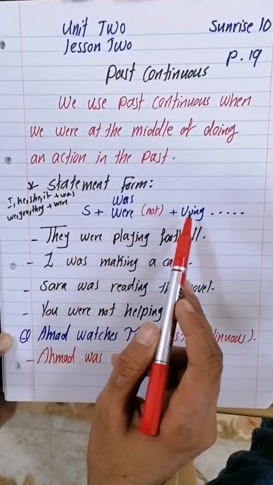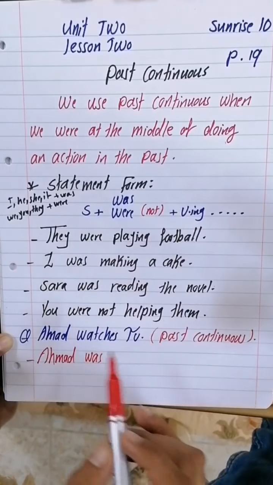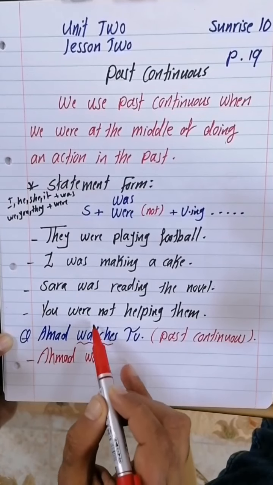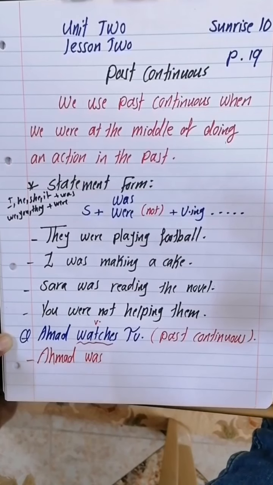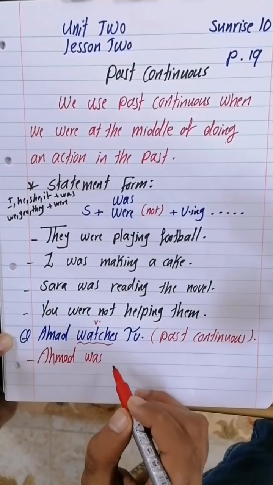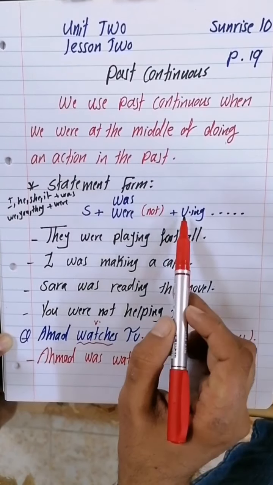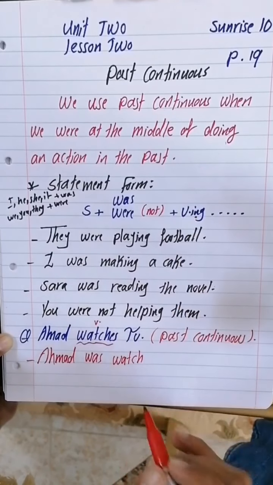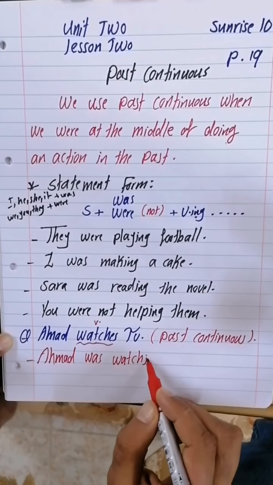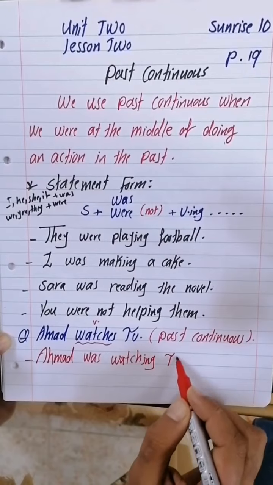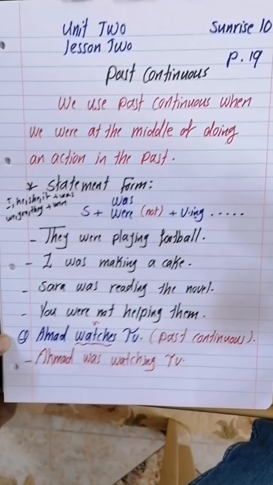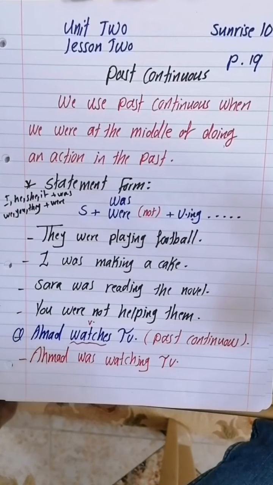After was and were, we need verb ing. So watches is a verb, so we need to make the base form. We say watch. Then the verb should be in ing form. So we say Ahmad was watching TV. It is used to talk about when we were at the middle of doing an action.